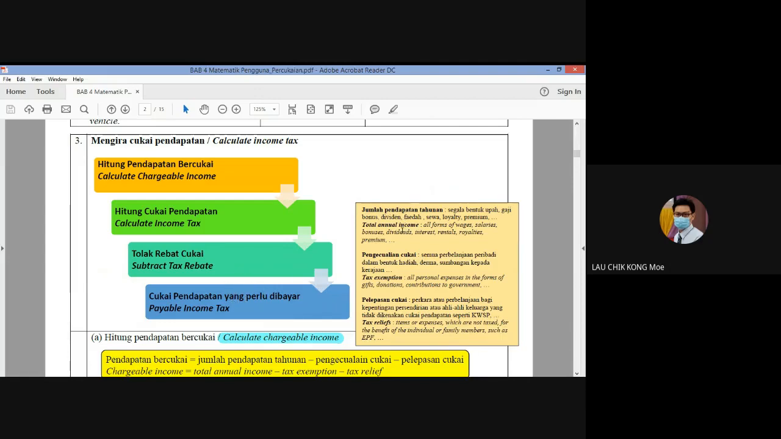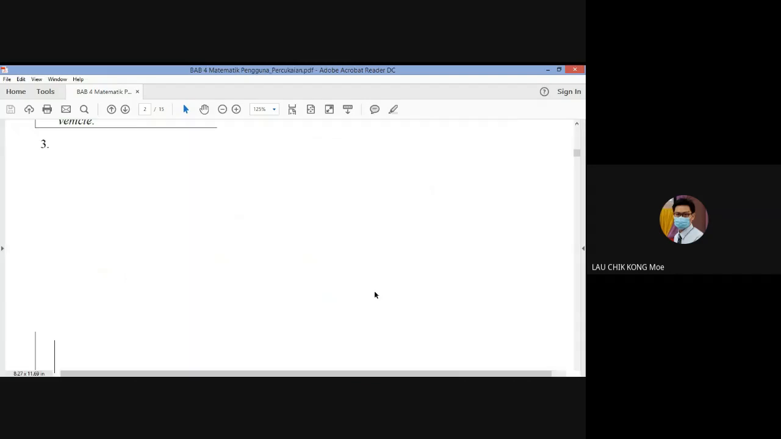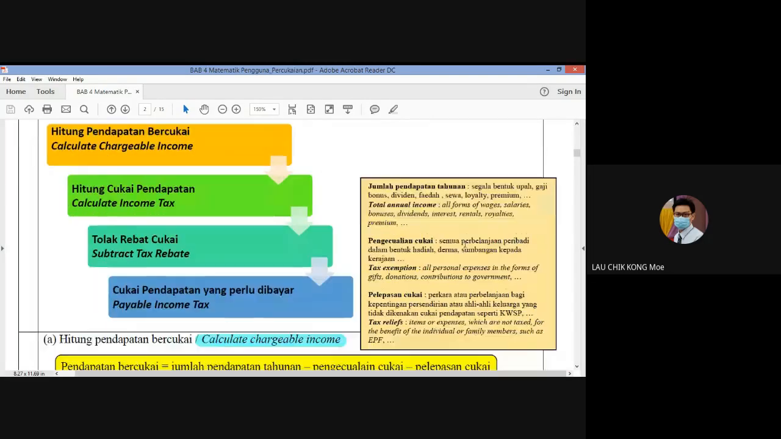Okay. Kita ada beberapa terms di sini ya. Number one, total annual income. Ini saya besarkan. Okay, total annual income is all forms of wage, salary, bonuses, dividends, interest, rentals, royalties, premium, all calculated into the annual income. Selain daripada gaji kita, kalau kita ada dapat bonus, ada dapat dividen, semua itu kena kira sebagai jumlah pendapatan tahunan.